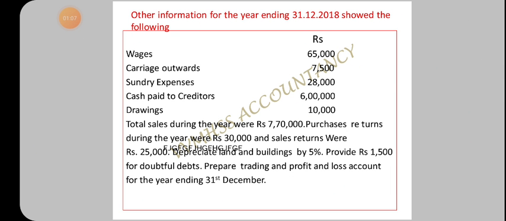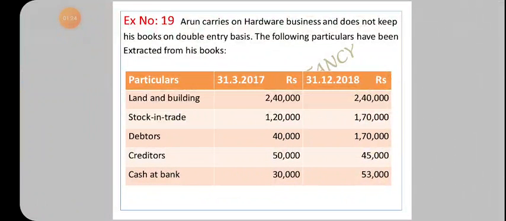So here we have to prepare trading, profit and loss account and balance sheet. Before preparing the trading, profit and loss account, we must find the missing information. So check first the preparation of statement of affairs. Check whether capital amount is given or not. Here no capital amount is given, so we have to prepare statement of affairs to find out opening capital. The items given as on 31st March 2018 are the base.